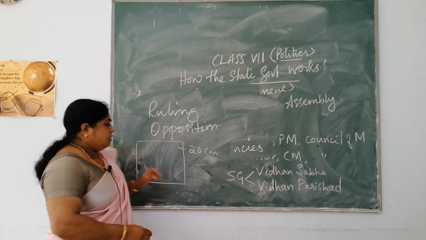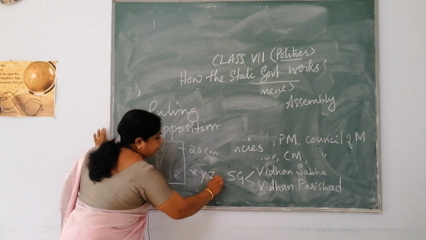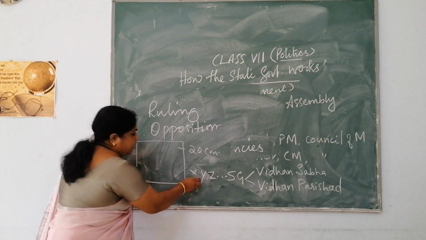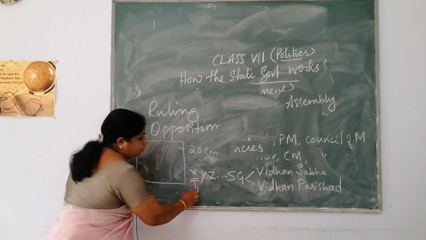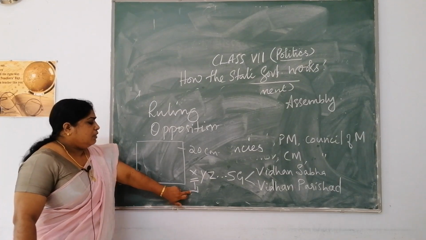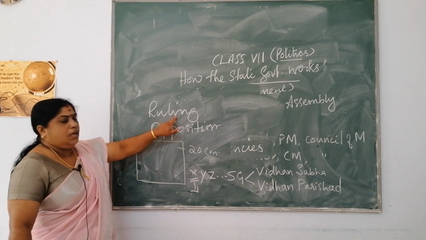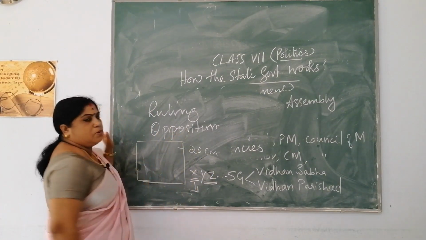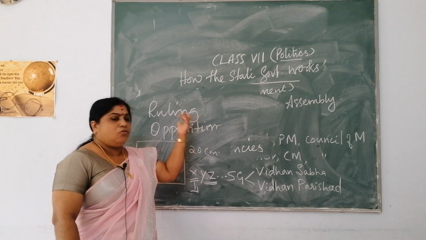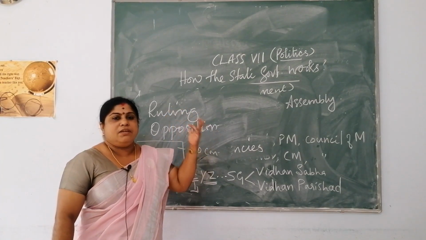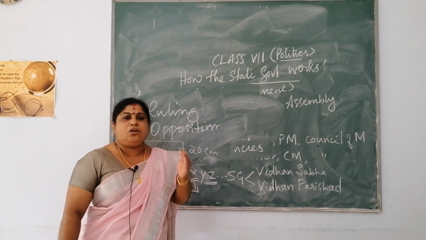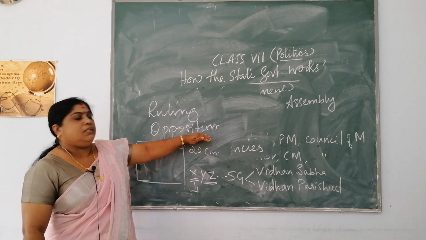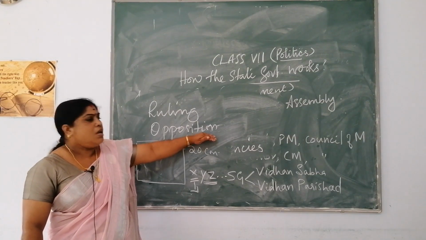So, think that X, Y, Z etc. are the different political parties and X is the party which has won the majority support of the people. That means X is called the ruling party and the other parties are called the opposition parties. So, what is a ruling party? The party which gets the majority support of the people is called the ruling party and the other parties are called opposition parties.